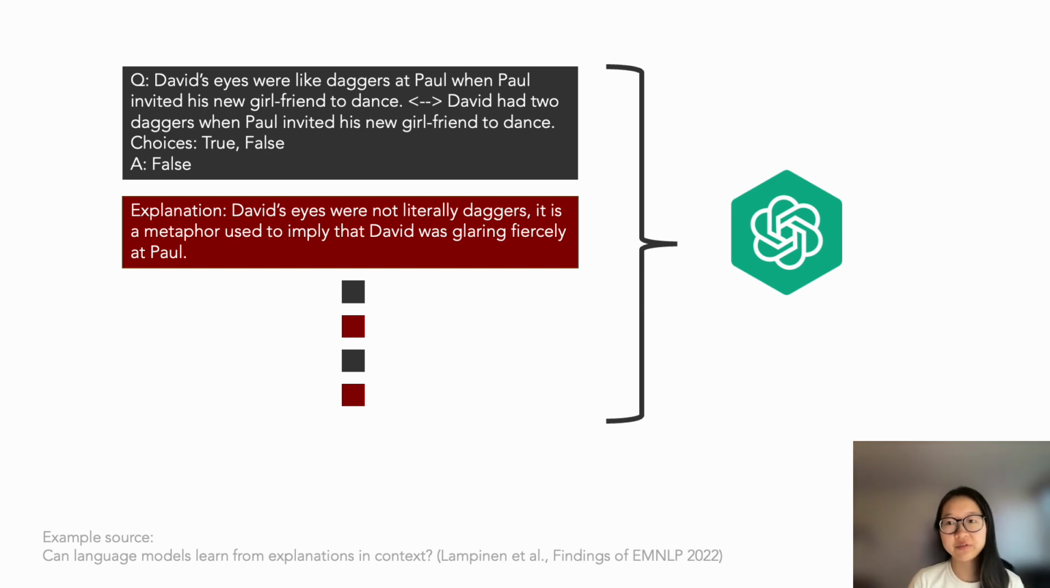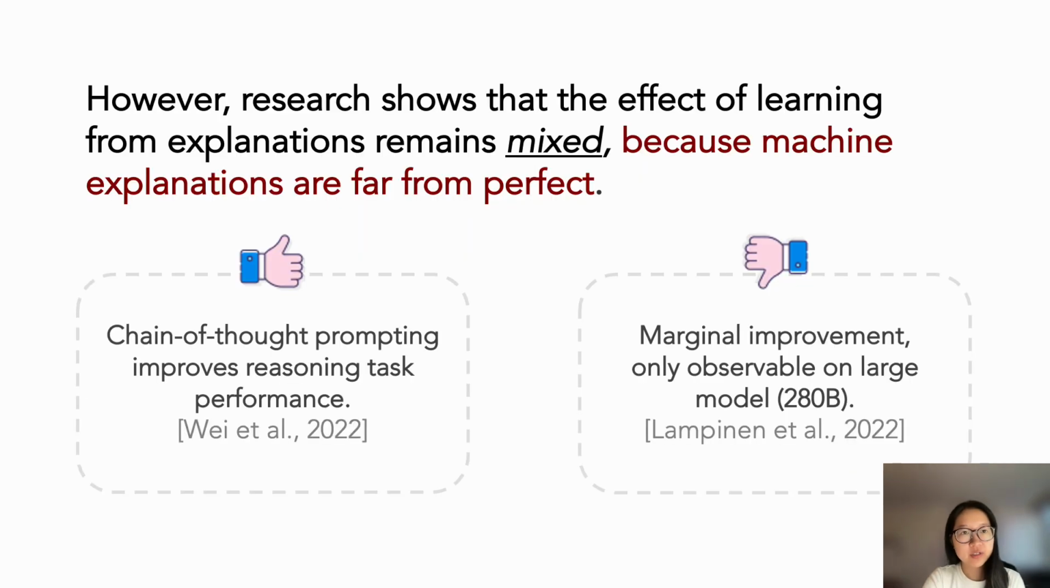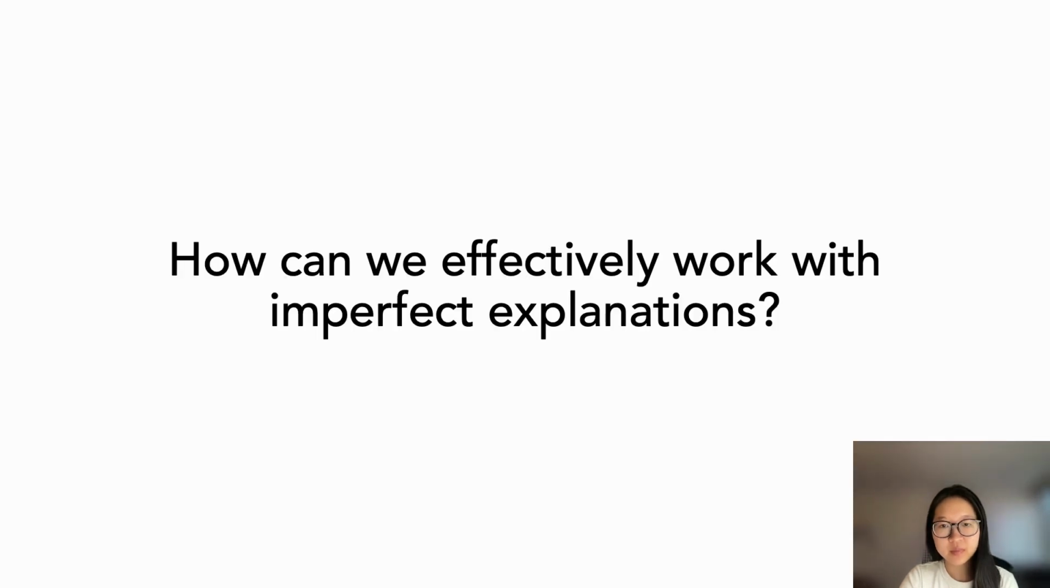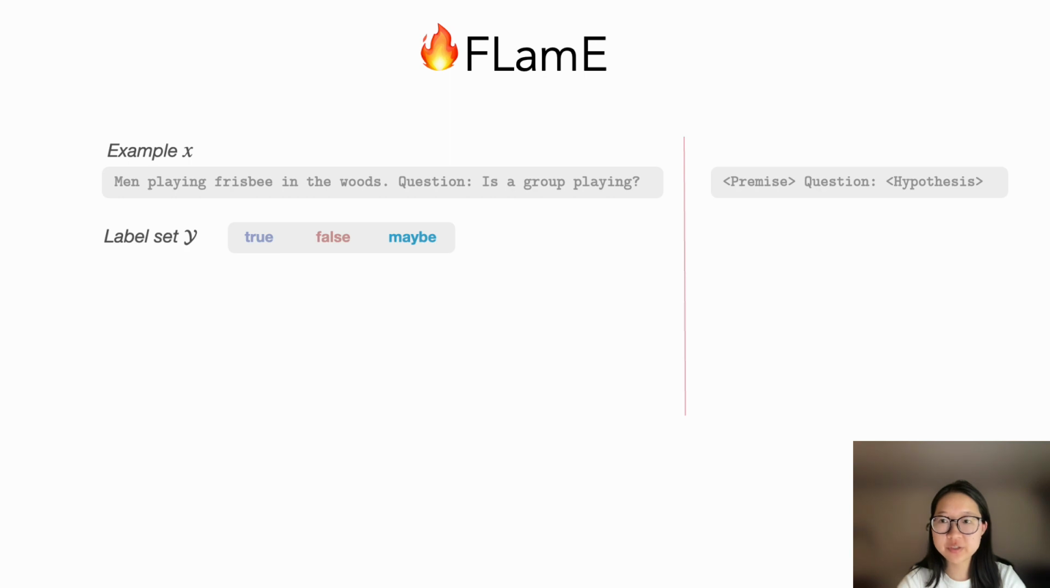Remember that we're interested in few-shot learning. Few-shot learning means that we only have a few training examples, so explanations have gained interest in assisting few-shot learning. However, research shows that the effect of learning from explanations remains mixed, because machine explanations are far from perfect. Therefore, this leads to the question of our interest: how can we effectively work with imperfect explanations? That's where we propose our few-shot learning framework to work with explanations, FLamE.